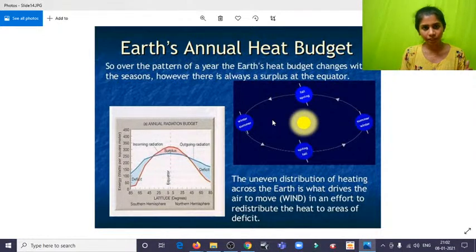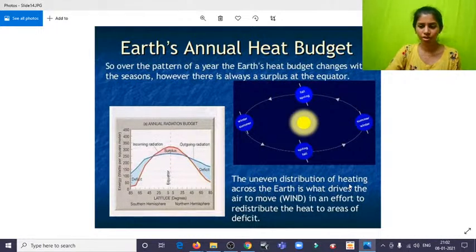If Mount Everest or the Himalayas wouldn't have been there here on our Earth, the climate would have been the same throughout the year across the whole of India. Because why? Because we are near the equator.